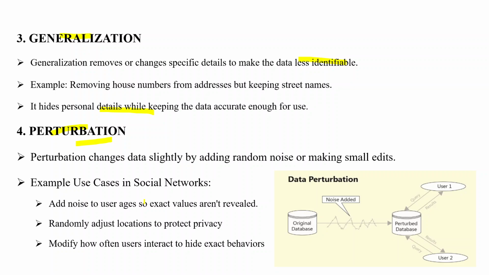In social networks, perturbation can be used to add noise to user ages so exact values are not revealed, randomly adjust the location to protect user privacy, or even modify how often users interact so the real behavior is not tracked precisely. As shown in the diagram, the original database has noise added to it, creating a perturbed database that protects privacy while still allowing useful analysis.